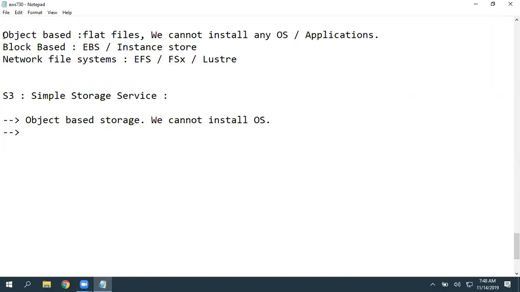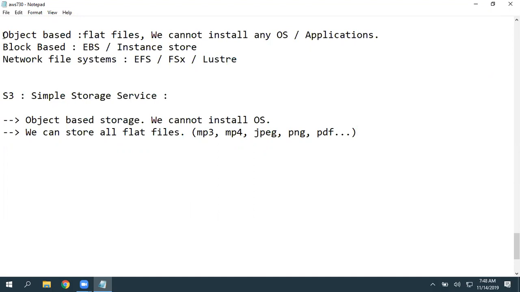Then what can we do? We can store all flat files. Flat files means like MP3, MP4, JPEG, PNG. You can take .pdfs. These all we can store in the S3 platform.